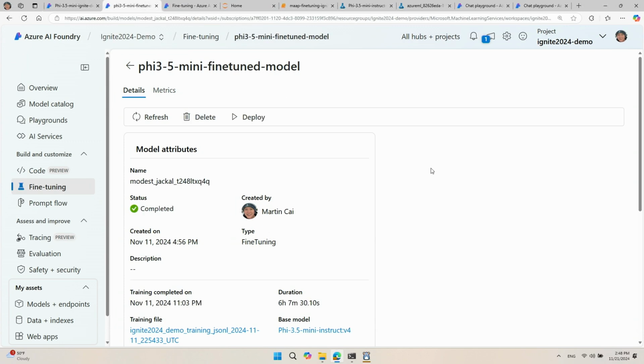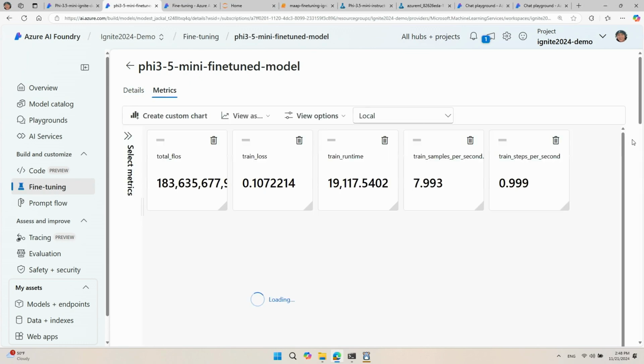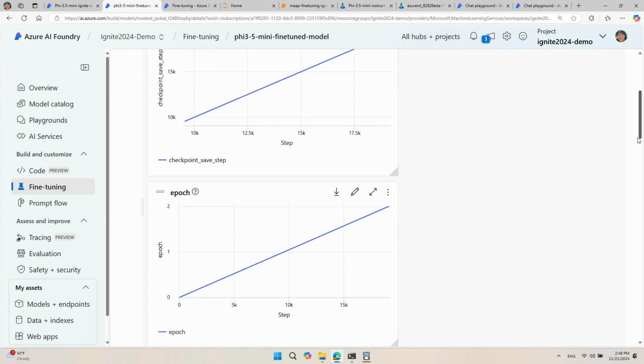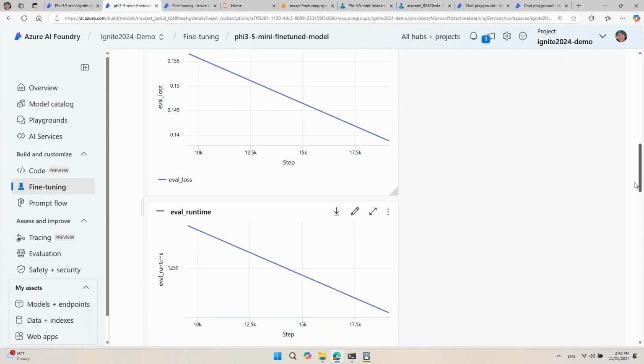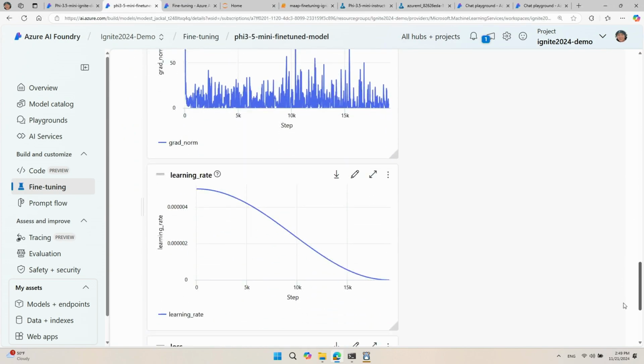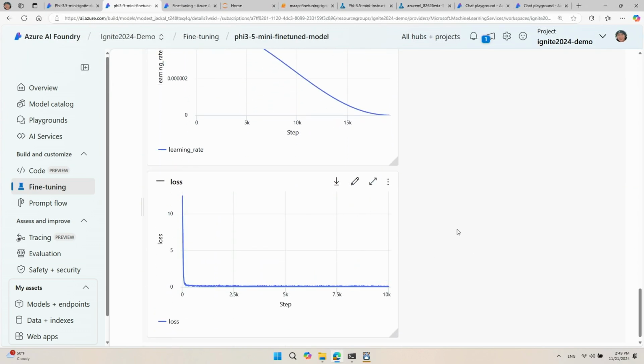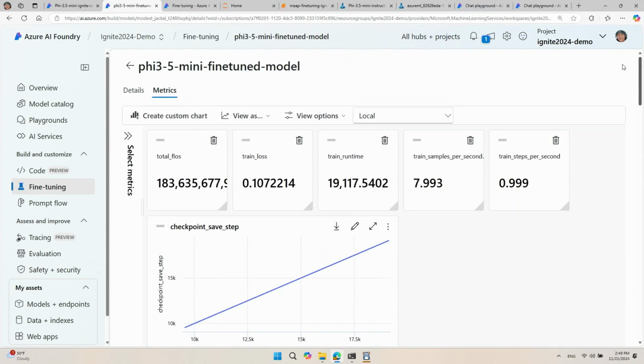Once the fine-tuning job finishes, you will get to this view, and there's a metric view where it shows you all the dashboards and graphs from this fine-tuning job, things like how the loss curve has converged. So that was how I would fine-tune this Phi 3.5 Mini model using serverless API. Next, I'll hand over the stage to Gina, who is going to show you how she fine-tunes the model using a Jupyter notebook and with managed compute that gives you much better control of this fine-tuning environment itself.